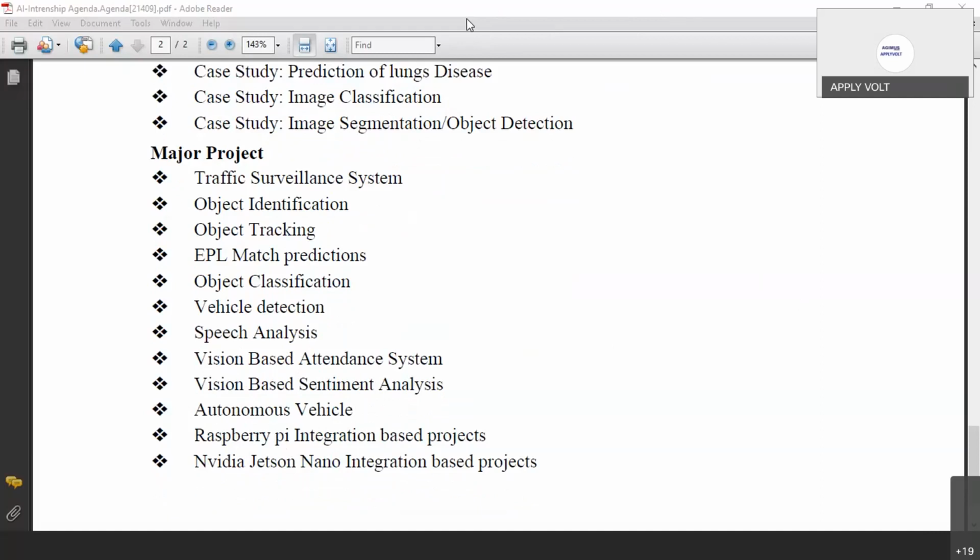Sir, sorry, now only I am connected. These projects are related to which subject, sir? Sorry, come again, my network is very low. Displaying major projects are related to which subject, sir? See, this will be basically on machine learning and artificial intelligence. Okay, sir. How many days is the course, sir?